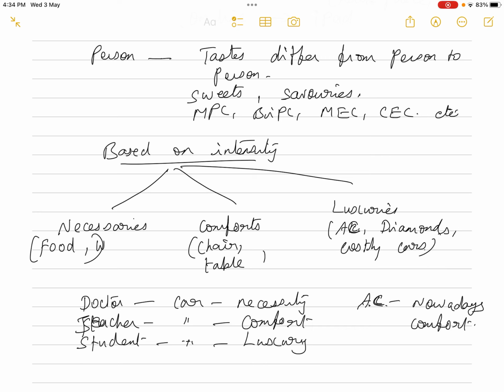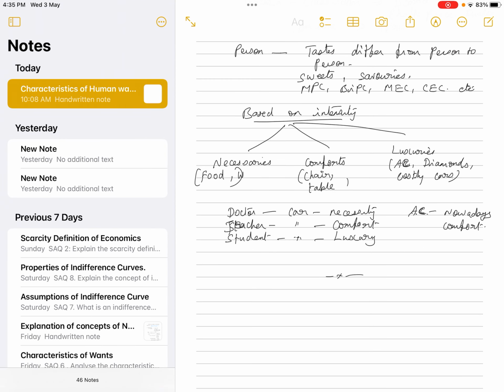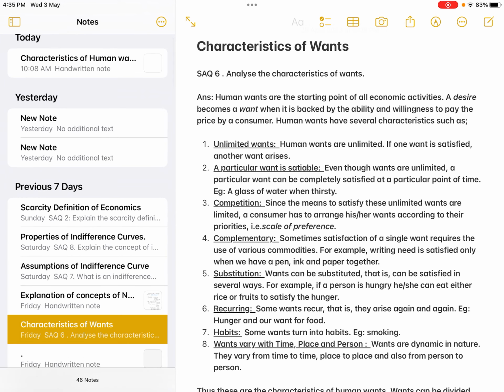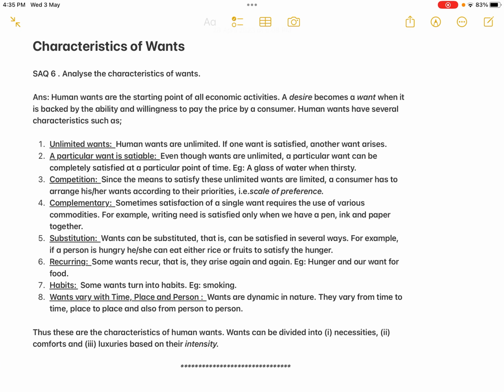For a doctor, going to the hospital in a car is a necessity. For a teacher, coming to the college in a car may be a comfort. But for a student, coming to the college in a car may be a luxury. Okay, so this is the way the wants are categorized based on their intensity. So this is the answer, the characteristics of human wants. Now we will go to the main answer. So this is the answer.